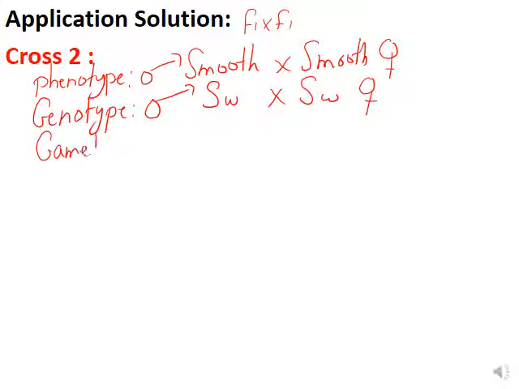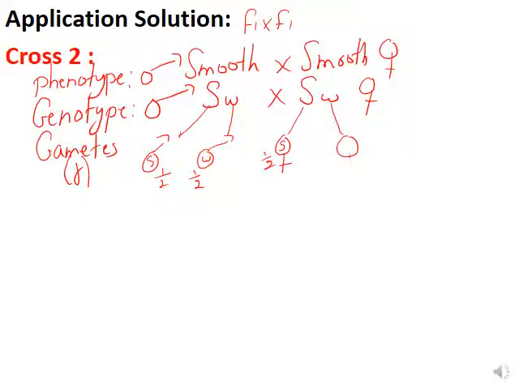Gametes, of the symbol gamma. So here we have S and w. Every one of these is going to be half, so 1 over 2, 1 over 2. And also here we have S, 1 over 2, and here we have also w, 1 over 2. This is the gametes. Now let's move to the table of cross.